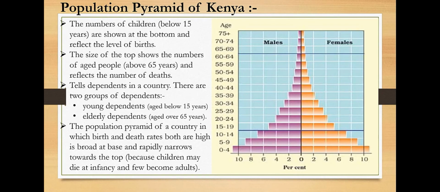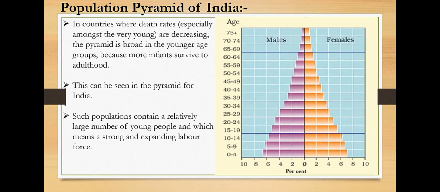So the bottom level is very broad and the top level is very narrow. This is the population pyramid of Kenya.